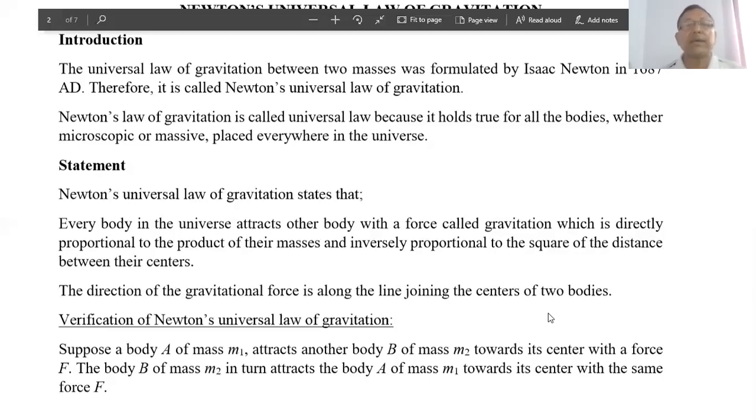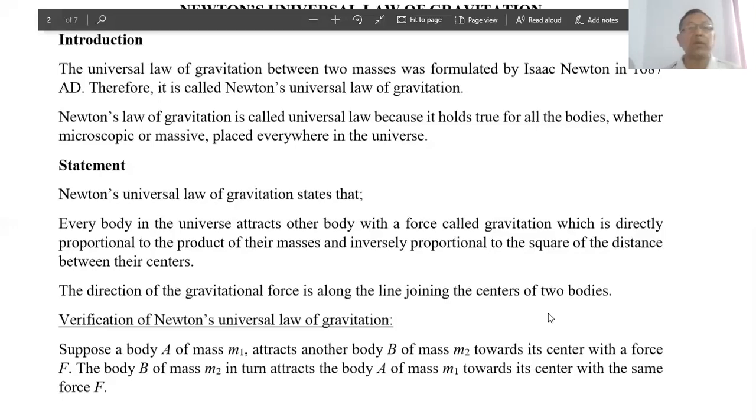Another consequence we can take is the tides that occur in the oceans and seas of the earth. The gravitational force of attraction of the sun and moon causes the rising of the water level on the oceans of the earth, which is a consequence of the gravitational force.